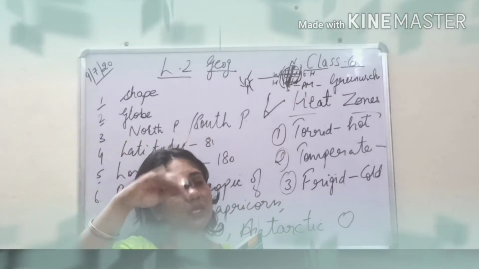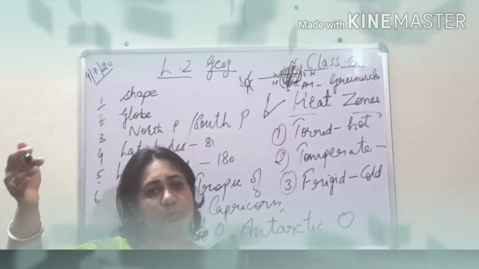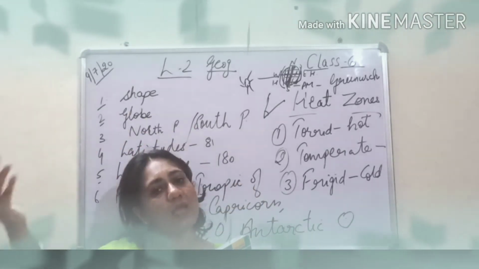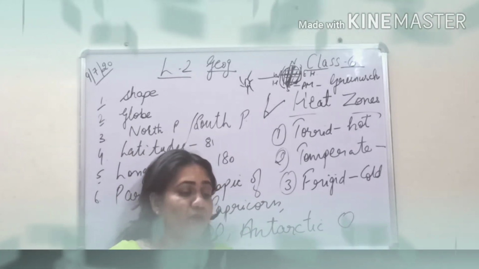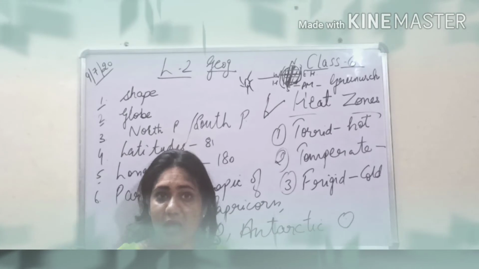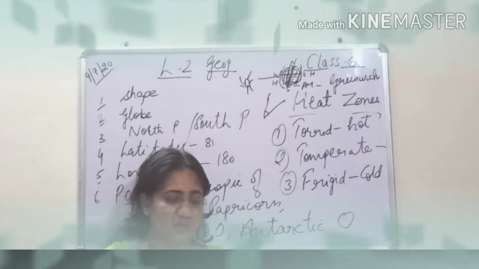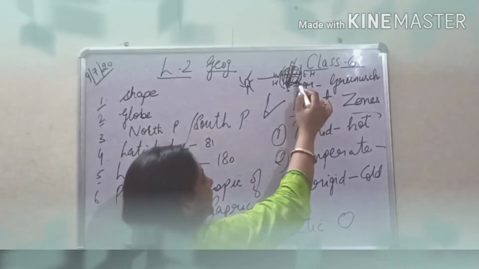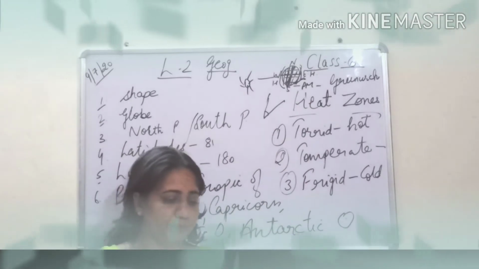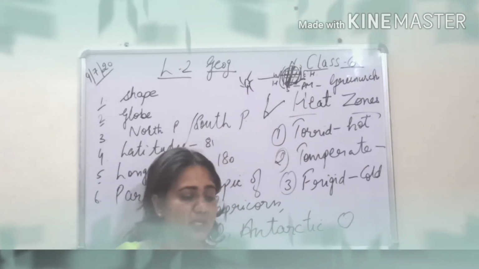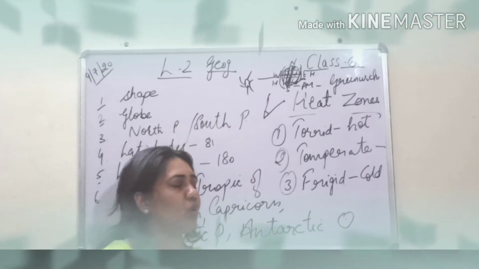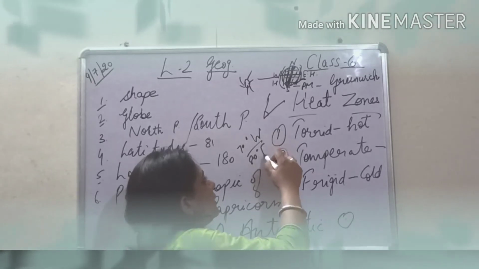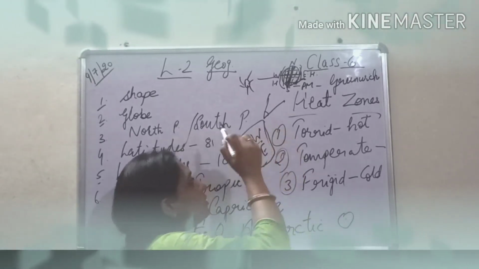As we have the North Pole, the lines of latitude divide the earth into two parts, that is the northern hemisphere and the southern hemisphere, whereas the line of meridian divides it into the eastern hemisphere and the western hemisphere. For example, if a person is here in the eastern hemisphere, then his or her longitude is measured in degrees east. So if you are here, then your distance will be measured in east. If one is in the western hemisphere, then the longitude is measured in degrees west. Suppose 70 degrees west, 80 degrees east. So this way we need to mention the distance of that place.